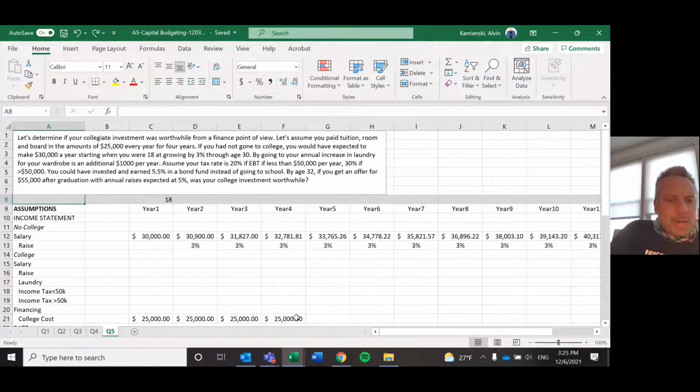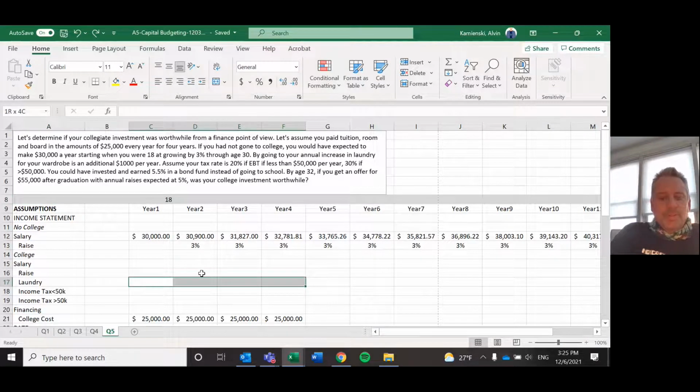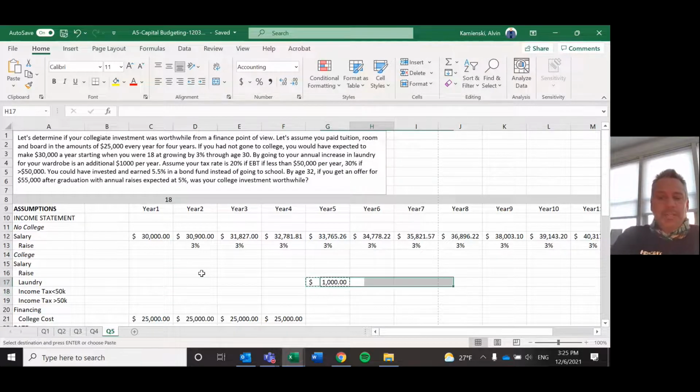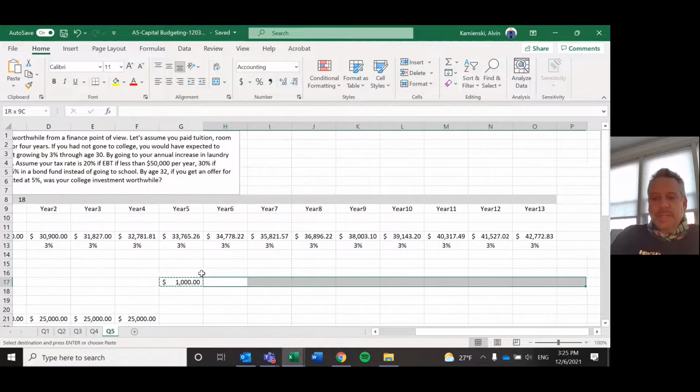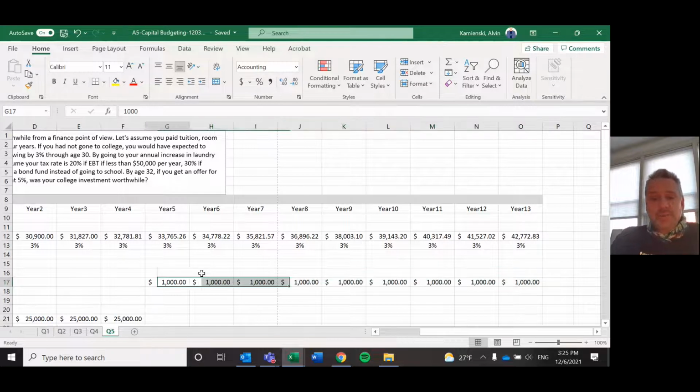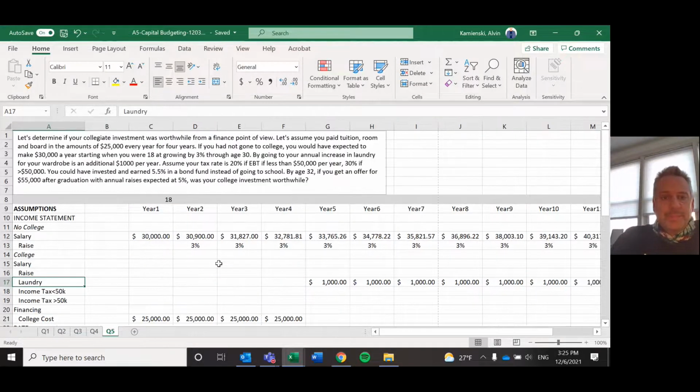Okay, so now if you go to college, now you got to go ahead and get a job that's going to require you to pay for some laundry. So for these first 4 years, you're taking laundry home or dropping it off for someone else to do. But once you're in your white-collar job, a horrible racist-sounding name, I suppose, at this point, but it's meant because you wear a white shirt, and then you have to get those white shirts laundered, and it costs you $1,000 a year. We got the tax rate notated down before.